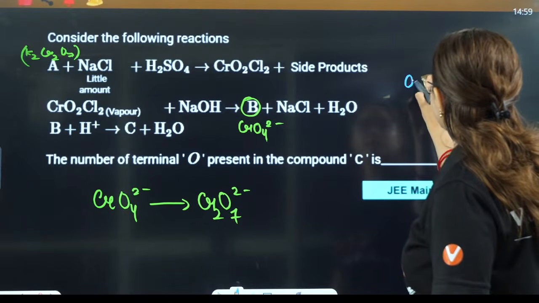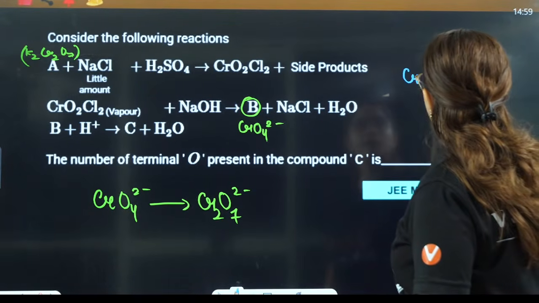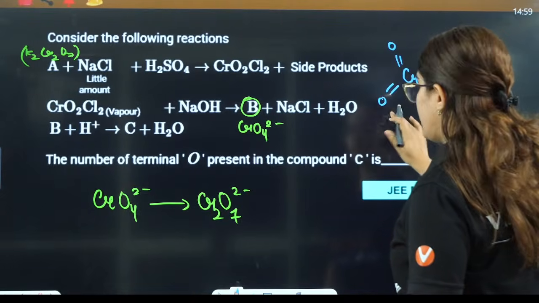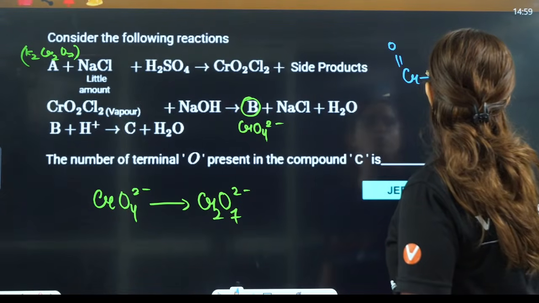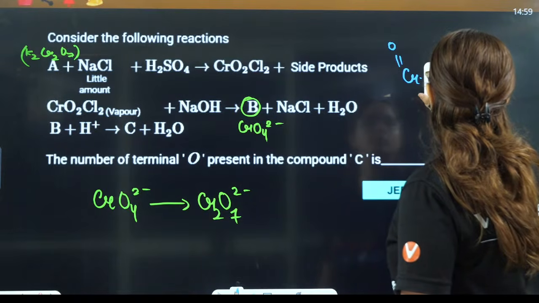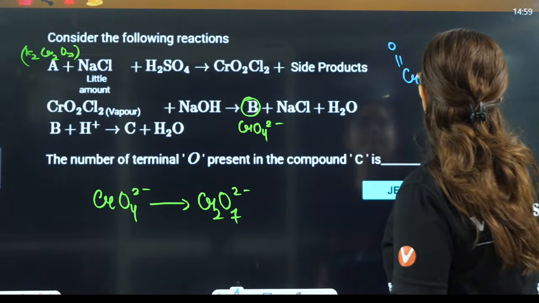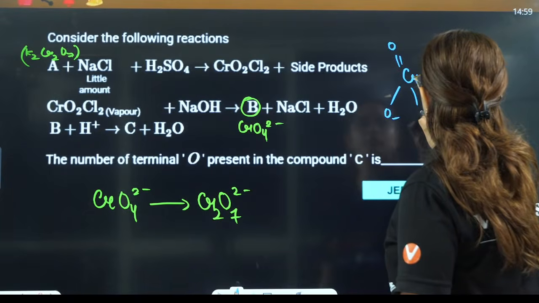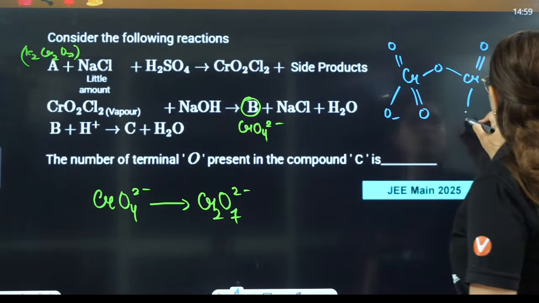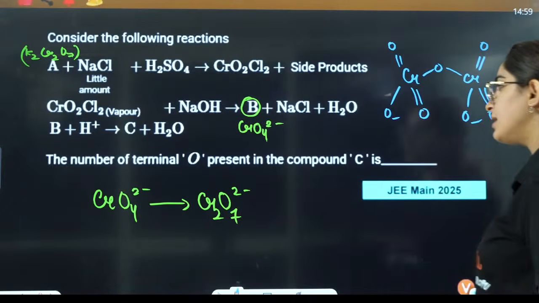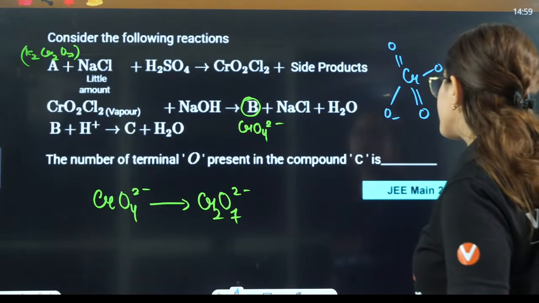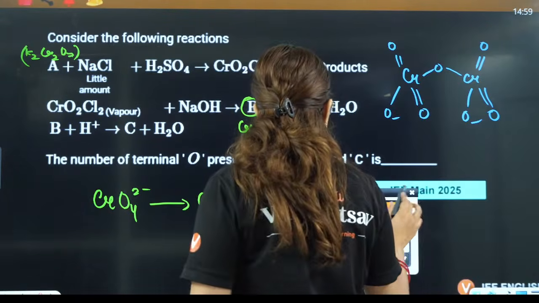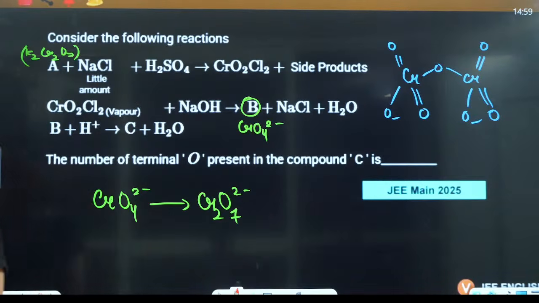Now the number of terminal oxygens. If you see, this is Cr and this is Cr. Double bond O, O negative, double bond O, O negative, double bond O. They are saying, how many terminal oxygens are present in C?